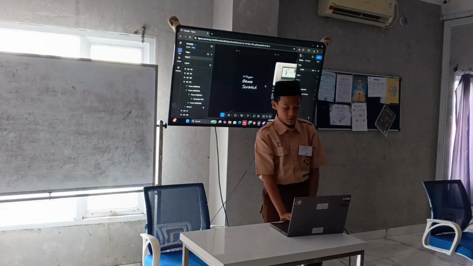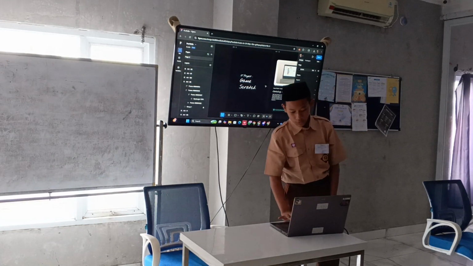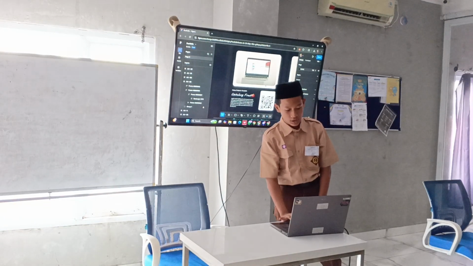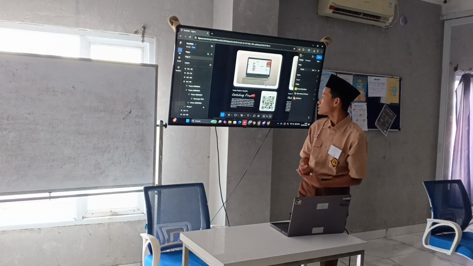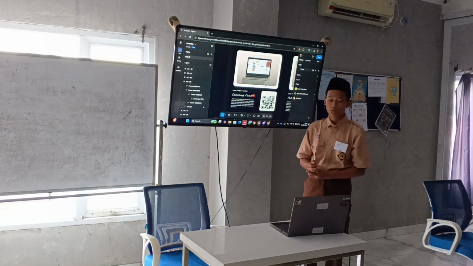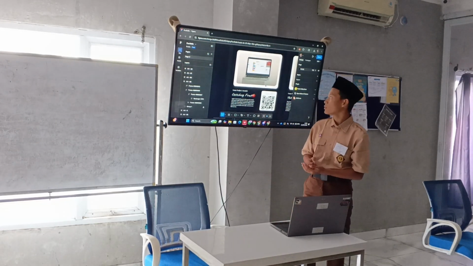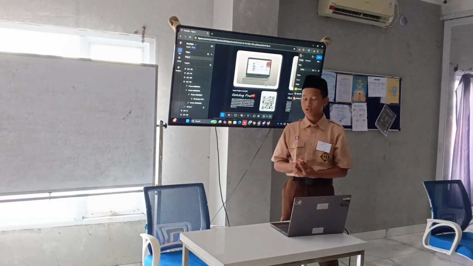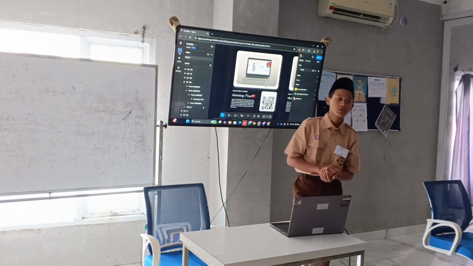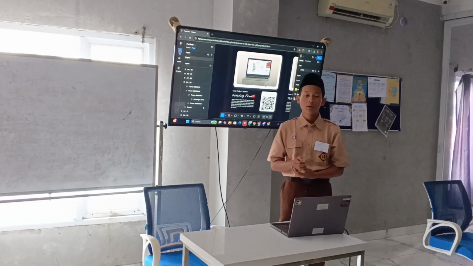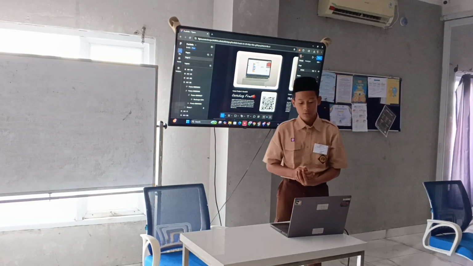Okay, so we start with the first IT project, that is Game Scratch. We start from the first one, that is Catching Fruit. Catching Fruit was the first game that I made using Scratch. The task in this game is to catch some apples using a ball. The apples will fall from the sky, and then we have to catch them using the ball. In this game there is a score and a timer. When our score is 10, we will win the game. But if our score does not reach 10 and the timer is done, we lose.